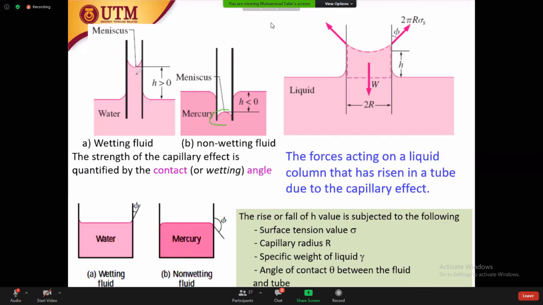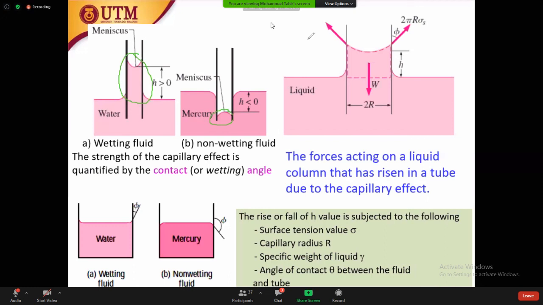Then you see here the diameter. If the diameter changes, the rise is going to change, but the lower meniscus is there. This shape is called the upper meniscus, but the mercury cannot rise inside the tube.